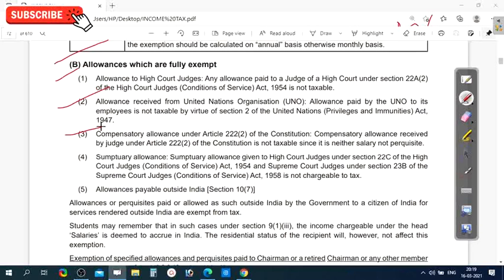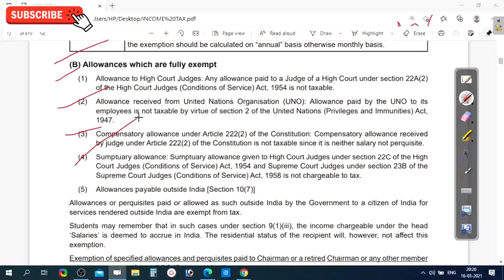Compensatory allowance received by a judge under this article is not taxable since it is neither salary nor a perquisite, hence it is exempted.